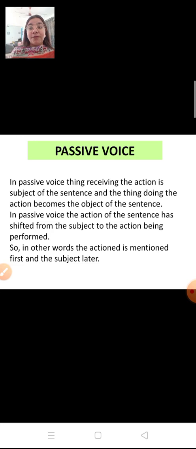But what is the main focus of passive voice? As we know, in active voice the main focus was on the subject. The subject comes first. But in passive voice, the main focus is on the action. So the subject here becomes passive. It is not in action and it is not important. And that's why we write the subject at last.